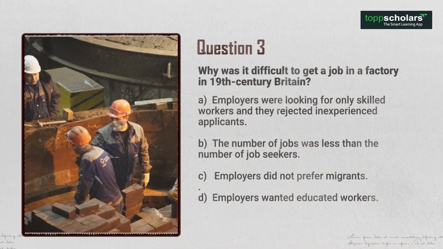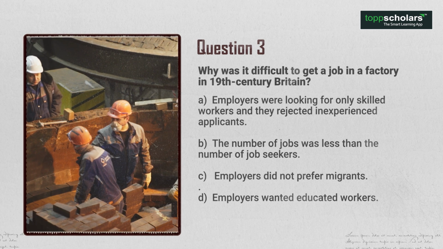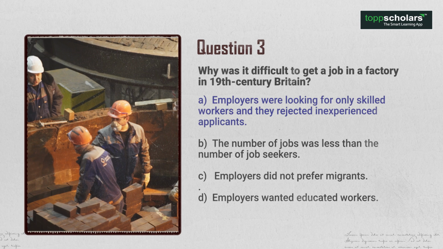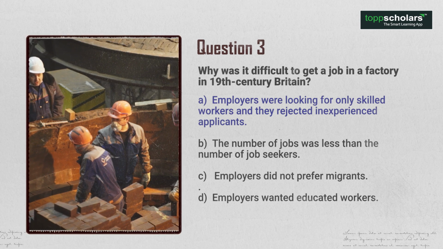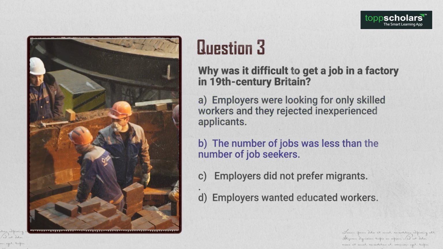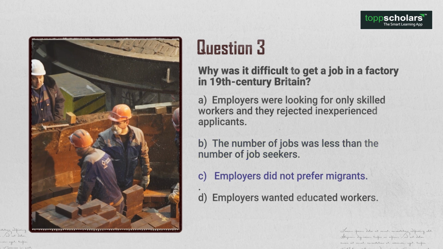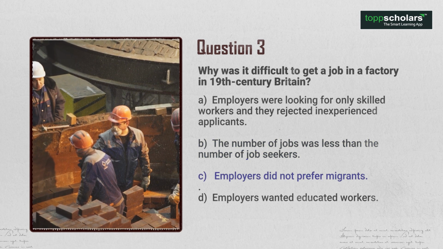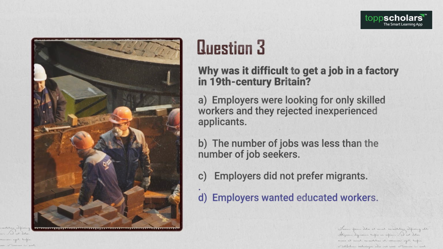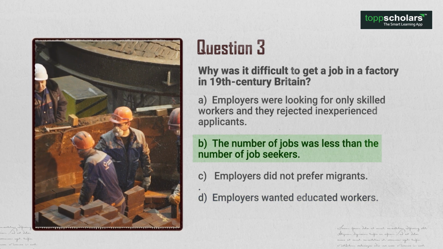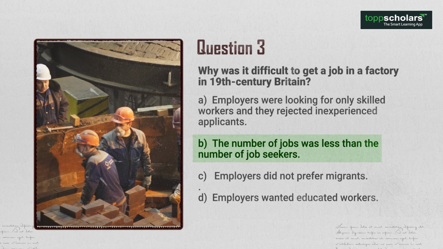Question 3. Why was it difficult to get a job in a factory in 19th century Britain? A. Employers were looking for only skilled workers and they rejected inexperienced applicants. B. The number of jobs was less than the number of job seekers. C. Employers did not prefer migrants. D. Employers wanted educated workers. So the answer is option B. The number of jobs was less than the number of job seekers.